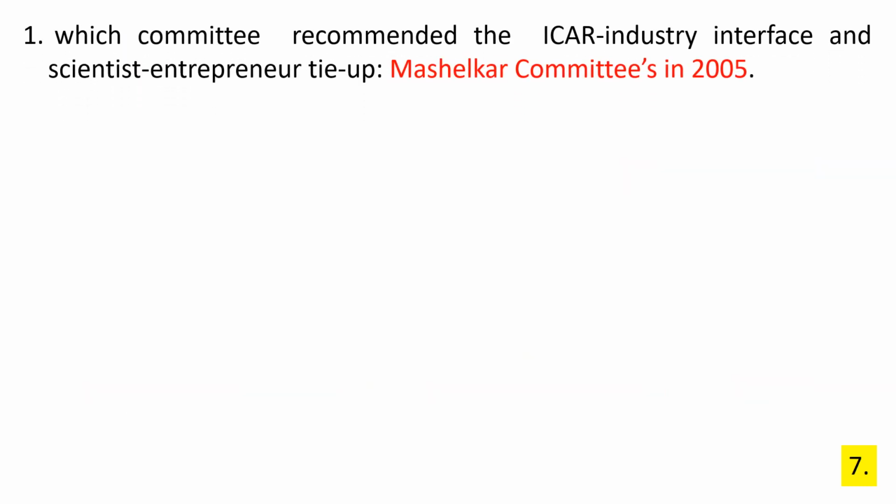Which committee recommended the ICAR industry interface and scientist entrepreneur tie-up? And the answer is the Mashelkar Committee in 2005.